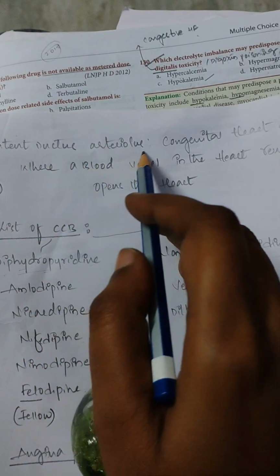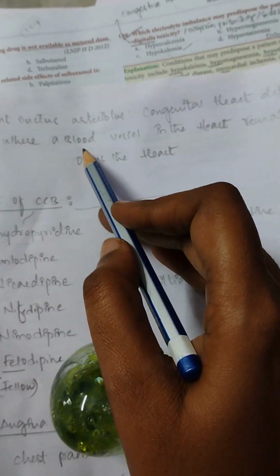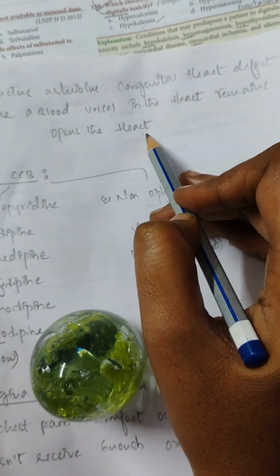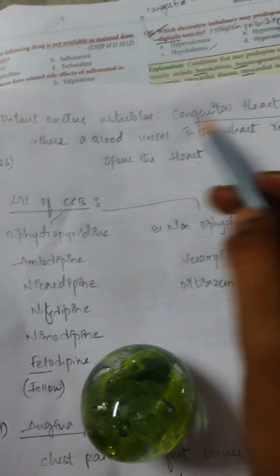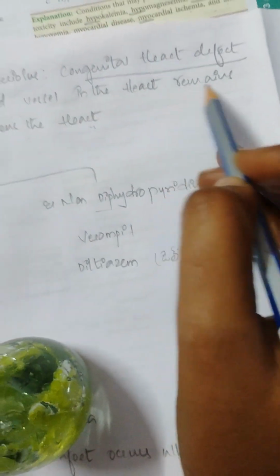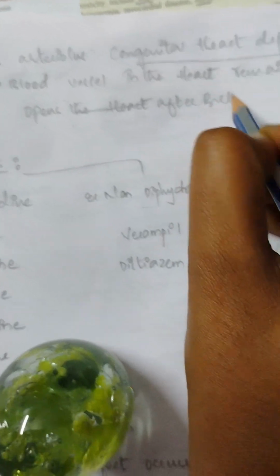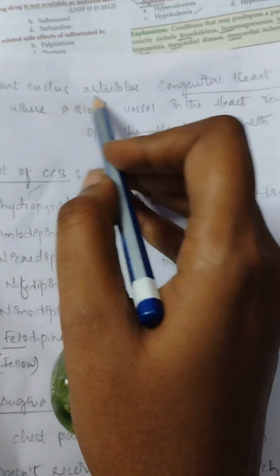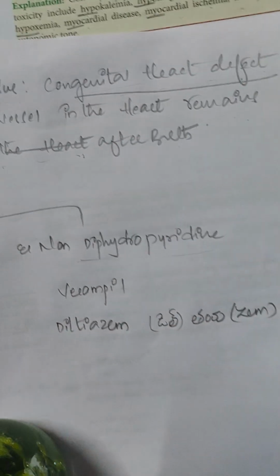So patent ductus arteriosus is a congenital heart defect where a blood vessel in the heart remains open after birth. Remember, if the blood vessel in the heart remains open after birth, we can call that condition patent ductus arteriosus, a congenital heart defect.